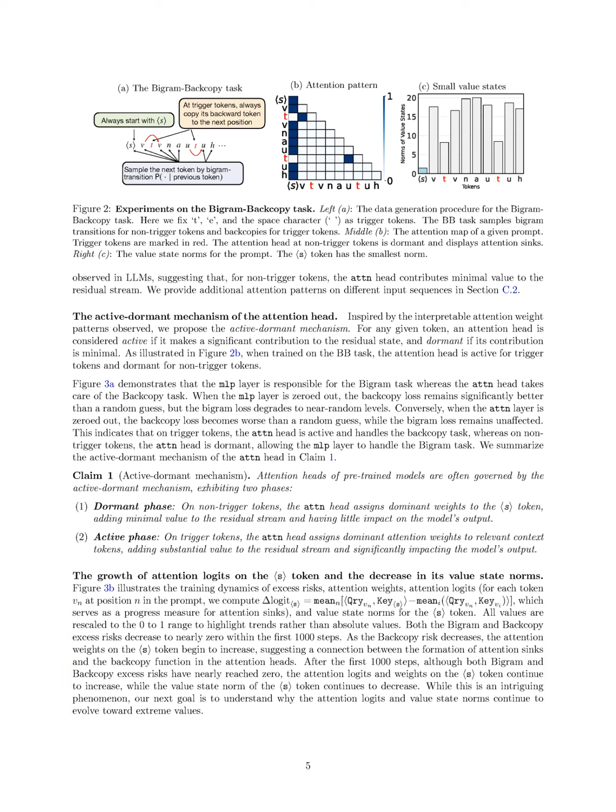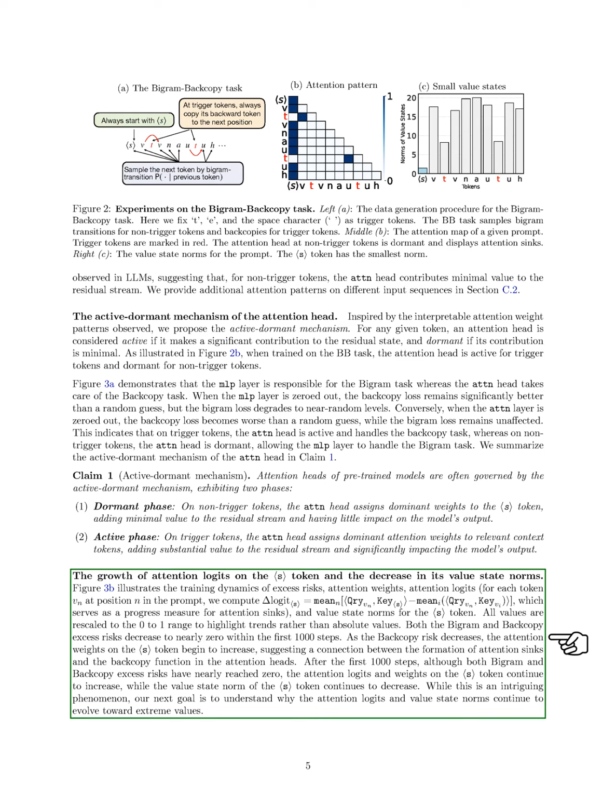Section Summary. In this section, we analyze the bigram backcopy task using a 1-layer transformer, revealing the active-dormant mechanism of attention heads where they are active for trigger tokens and dormant for non-trigger tokens. We observe that attention sinks form around the beginning of sequence token, while the value state norms decrease, indicating a complex interplay between attention weights and task-specific contributions during training.